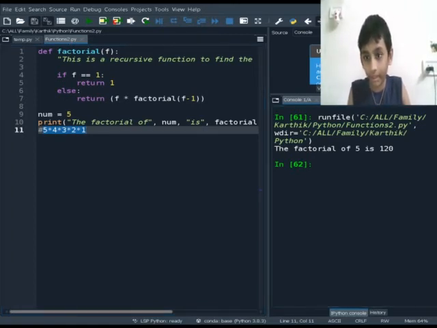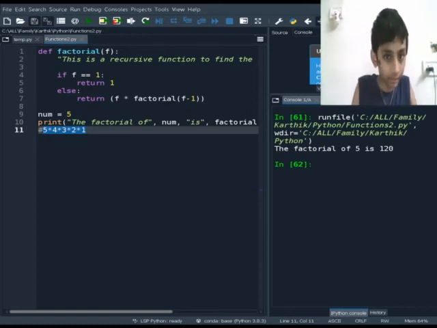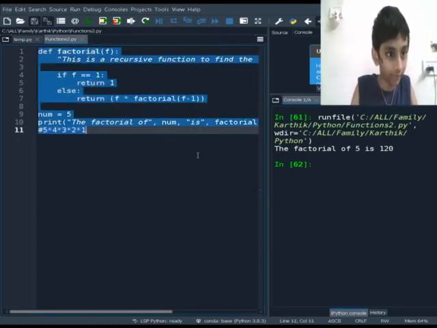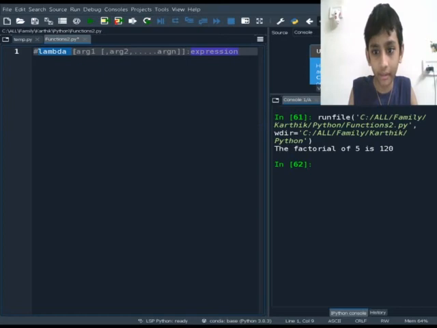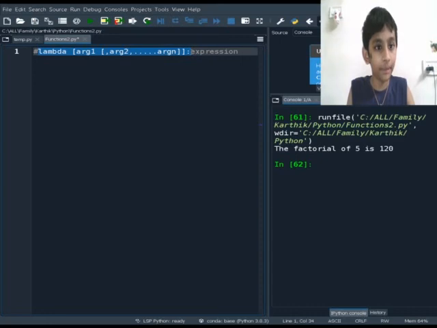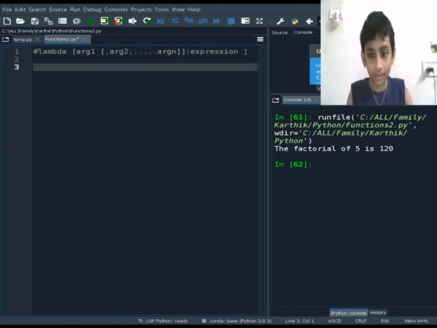Now let me give an example. So first, let me give the syntax of it. How to write it. So here is the syntax. First we write lambda, and then write argument 1. Then we write a comma and argument 2. Then we give a colon, and then we give an expression. So now let me give one example of it. So here is the example.